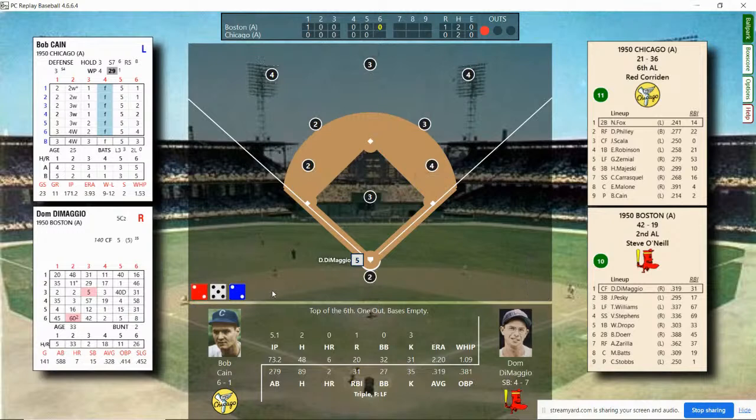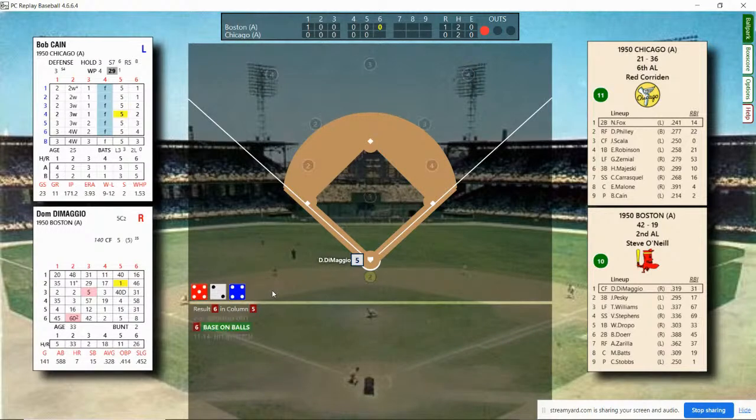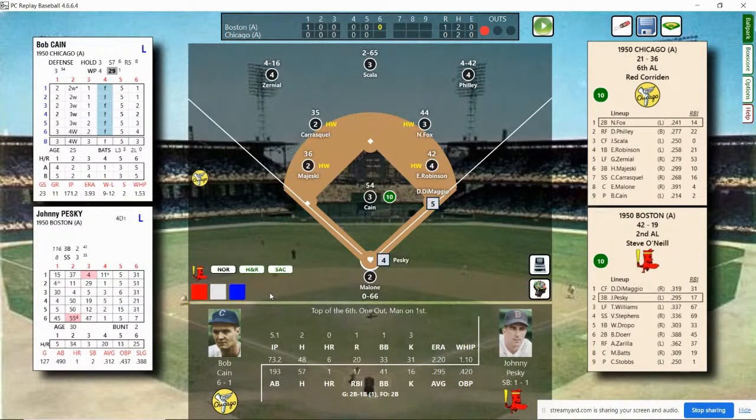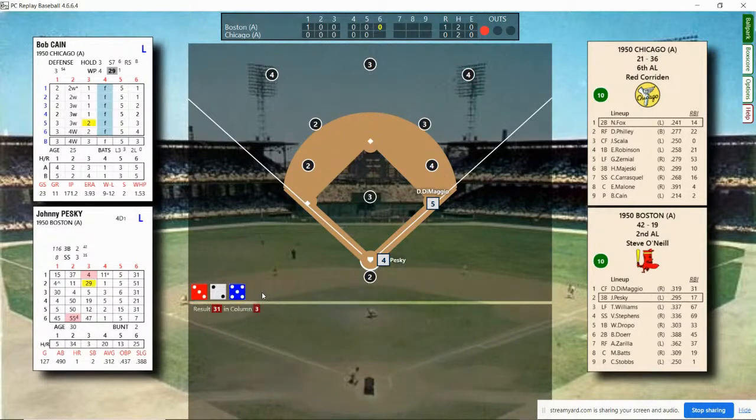Here's Kane's pitch. DiMaggio walks to first. 1 out, men on first. Johnny Pesky coming in. Pesky grounded to second, knocked in DiMaggio for the only run, and he fouled out to the second baseman in behind the first base bag. Here's the pitch. And he hits a line drive to center field. Scala puts it away. 2 outs, men on first.